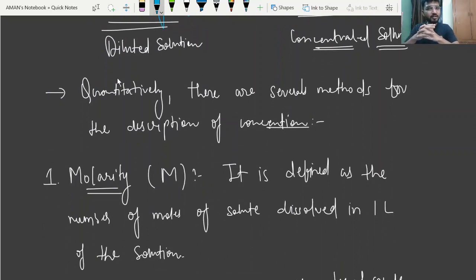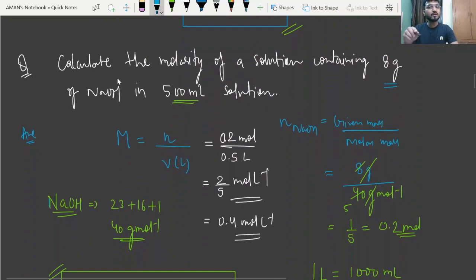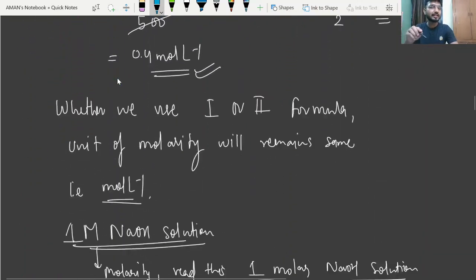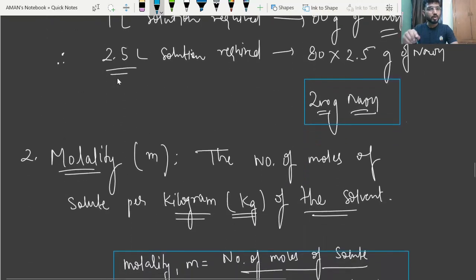describe the concentration. These are the two most important methods, molarity and molality. Molality and molarity are basically your concentration terms. By the use of these concentration terms, you can represent the exact amount of solute present in a given amount of solution in the case of molarity, and of solvent in the case of molality.